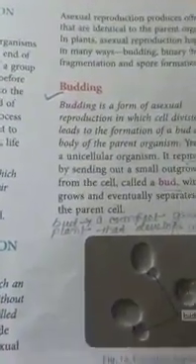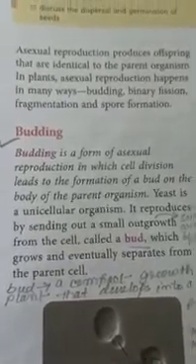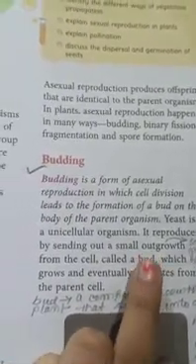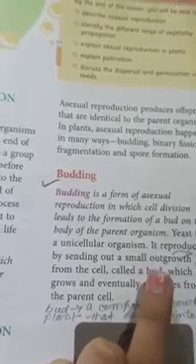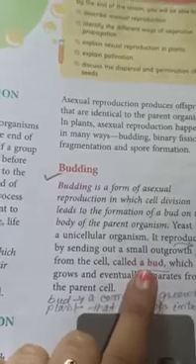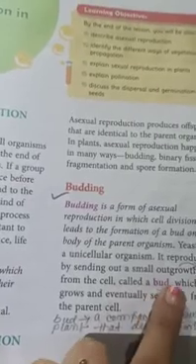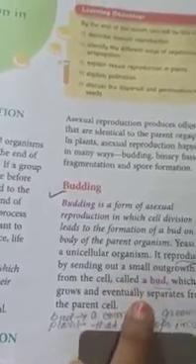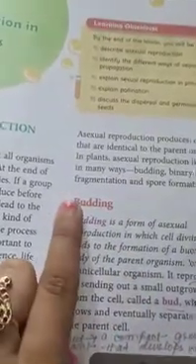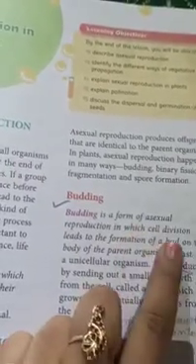Budding is mainly done by yeast. Okay, in the process of budding, a bud is produced in the plant. A bud is actually a compact growth, or you can say an outgrowth in the plant body that helps to mature the plant, and finally this bud turns into a seed, or a leaf, or a stem, or even a flower.